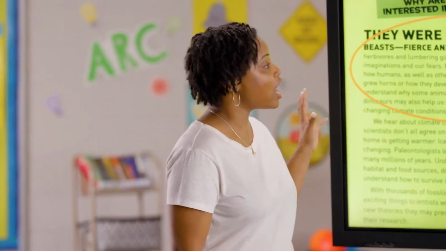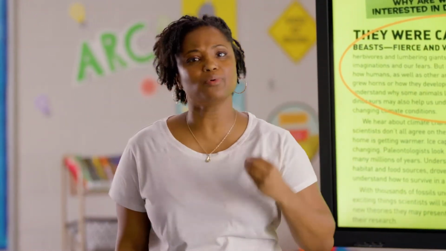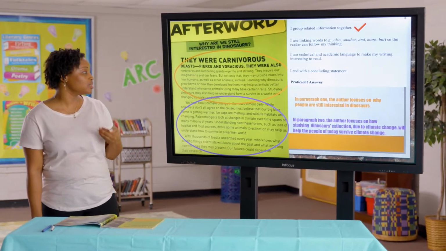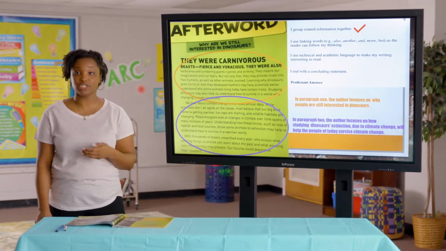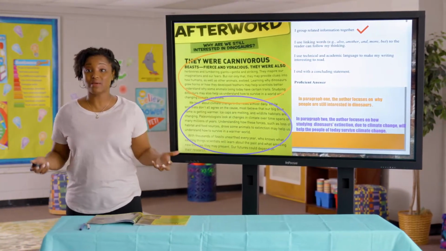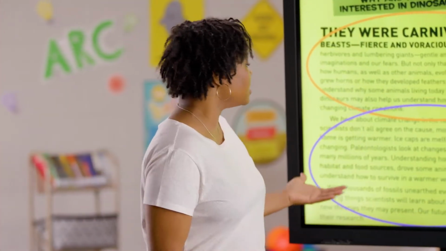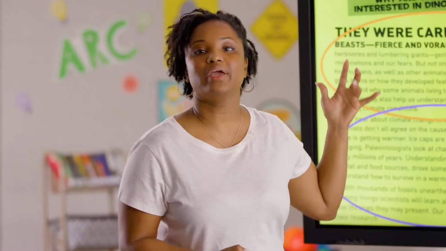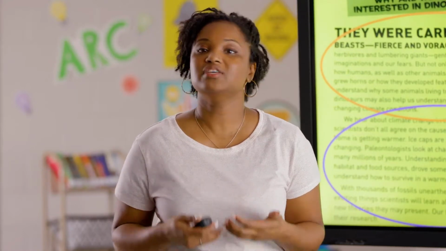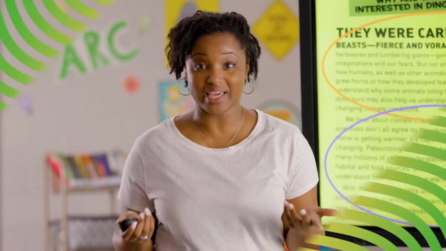All right, so if you notice, in paragraph 1, our author is focused on why people are so interested in dinosaurs still to this day. In the next paragraph, our author is focused on how studying dinosaurs' extinction due to climate change will help the people of today understand how to survive climate change. If you analyze paragraph 3, you'll notice that this paragraph is all about concluding and wrapping everything together and telling us that we can study animals like dinosaurs to figure out where our future as human beings is headed.